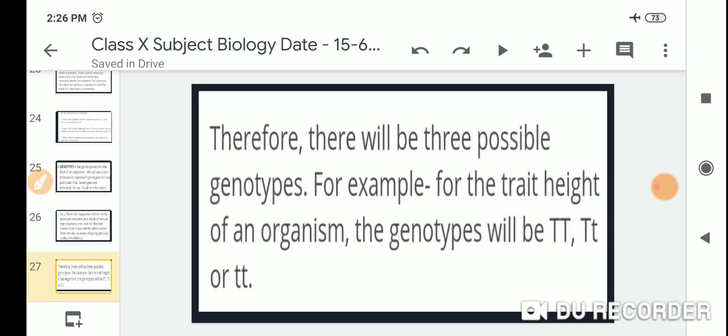Therefore, there will be three possible genotypes. For example, for the trait height of an organism, the genotypes will be capital T capital T, capital T small t, or small t small t.